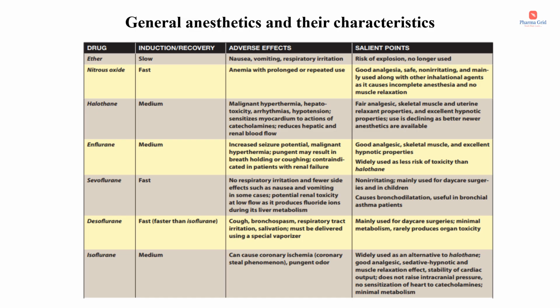So in this slide, I have included the general anesthetics and their characteristic features. First, the inhaled anesthetics and their characteristics, that is nitrous oxide, halothane, enflurane, sevoflurane, desflurane, and isoflurane. And what about their induction and recovery, whether it is slow, fast or medium, what are their specific adverse effects, and what are the key points to be remembered about these inhalational anesthetics. You can refer to this image for further clarification.